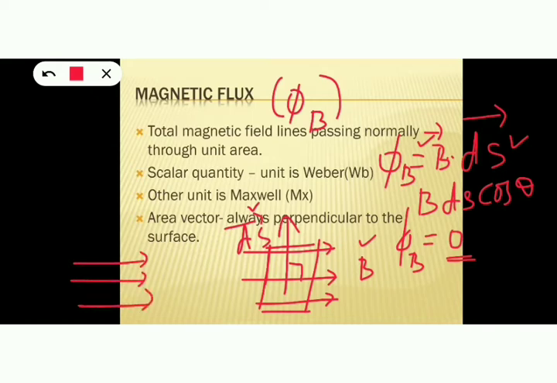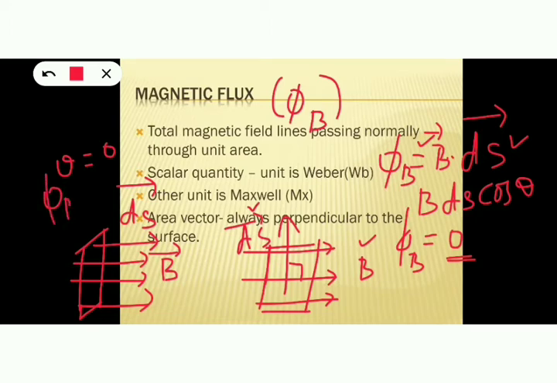Now consider this case. Here, this is the same magnetic field. Now our conductor is lying in the magnetic field like this. What is the direction of area vector? This is the direction of area vector dS. Magnetic field B is also acting along the same direction. So what is the angle between magnetic field B and area vector dS? Yes, angle theta is 0 here. So what will be the flux here? Flux phi B is equal to B dot dS, B dS cos theta, B dS cos 0, and cos 0 is 1.